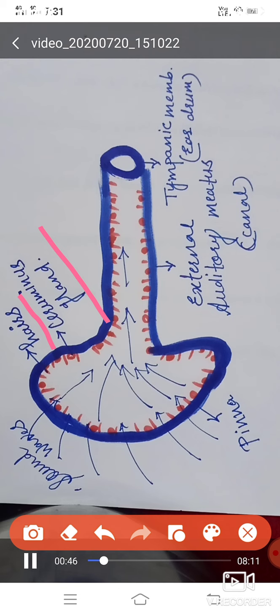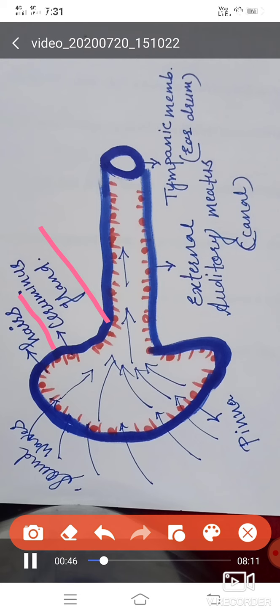Hairs are for the purification of air. What is the air which is going inside? Sorry, not air. The sound waves which are coming in our ear should be purified. And for the purpose of the purification of the sound waves, there is a presence of hair.